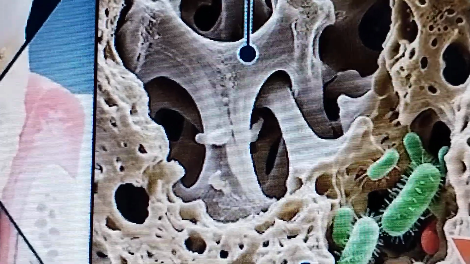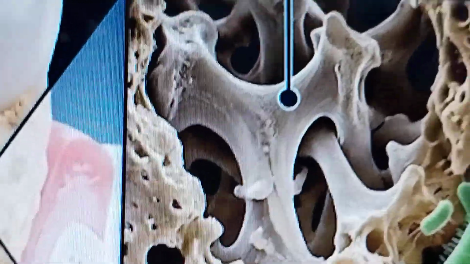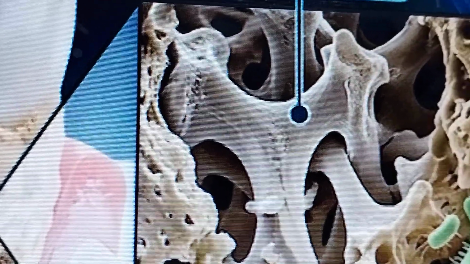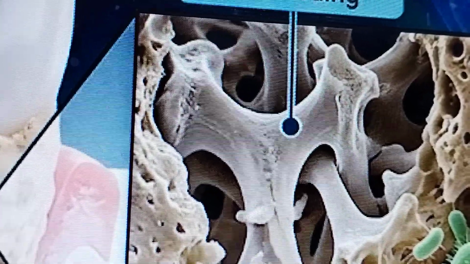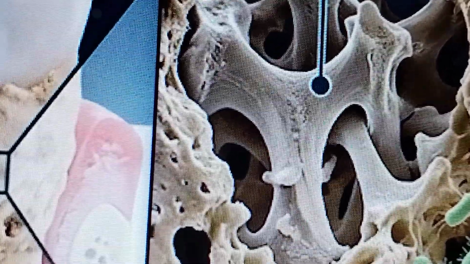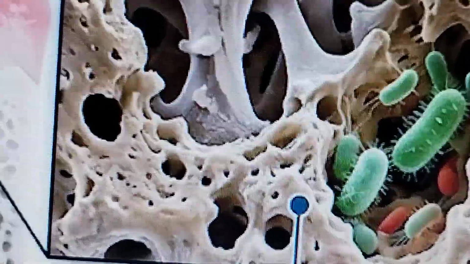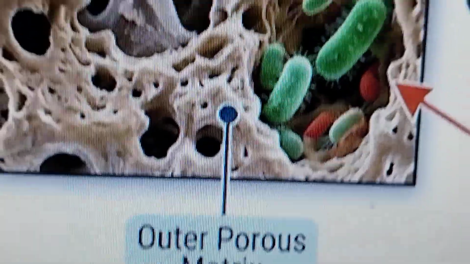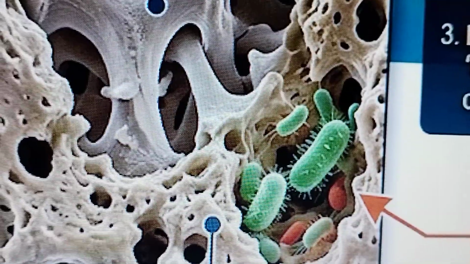Fossilized biofilm, calcified, forming a dense matrix with a rough, porous surface. You can see, it's not solid, it has extremely irregular topography. Bacteria harbor there, the perfect safe house for pathogenic colonies to attach and multiply. Bacteria constantly secrete toxins into the gum tissue. You can see the outer porous matrix. These are the bacteria secreting continuous toxins to your gum tissues.